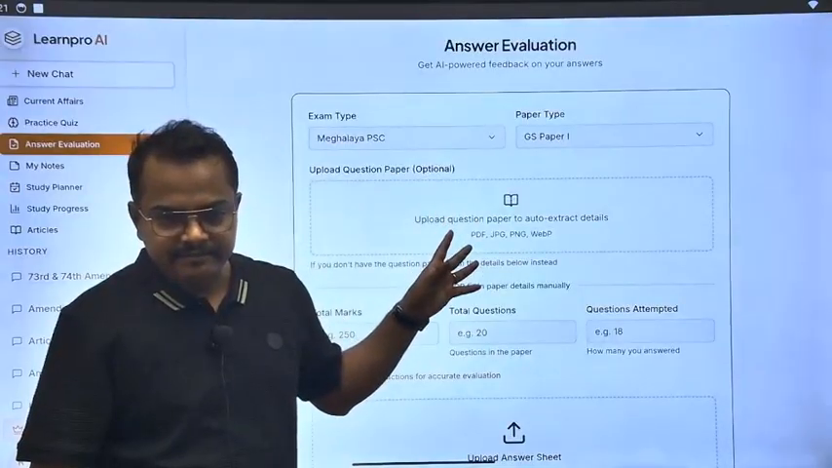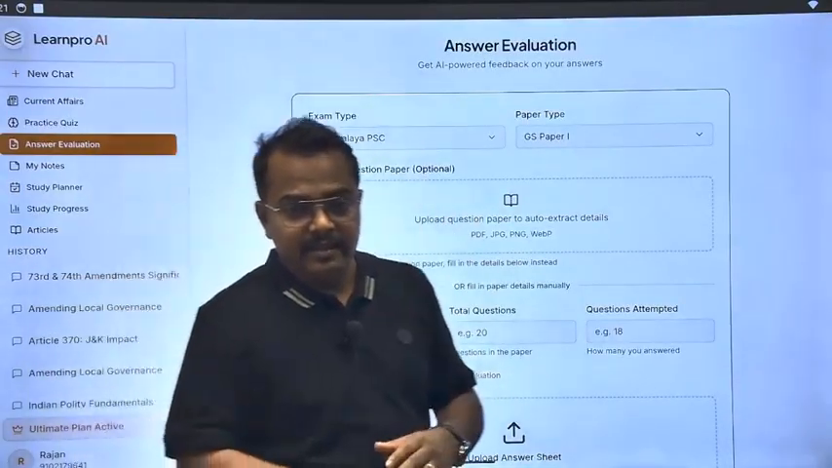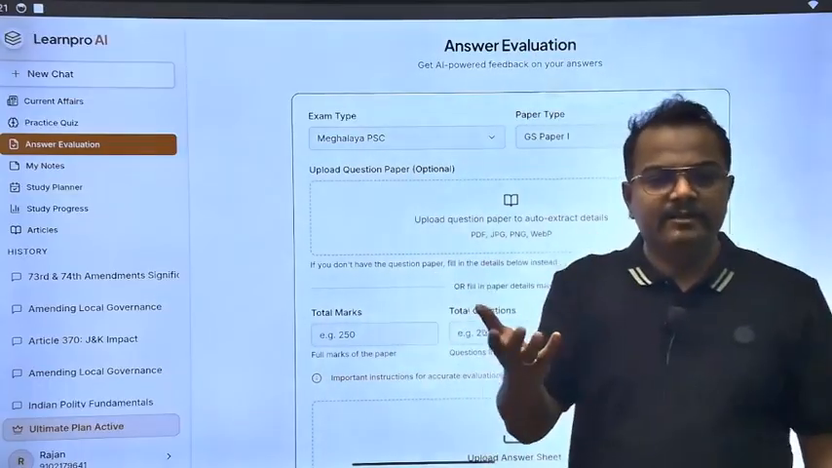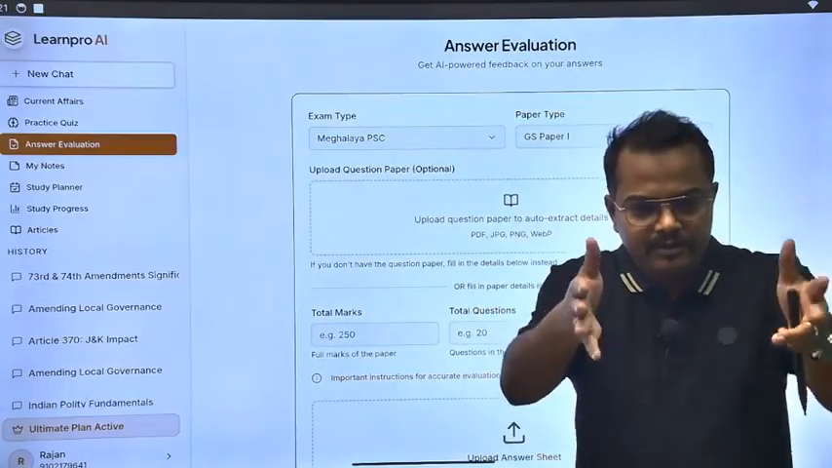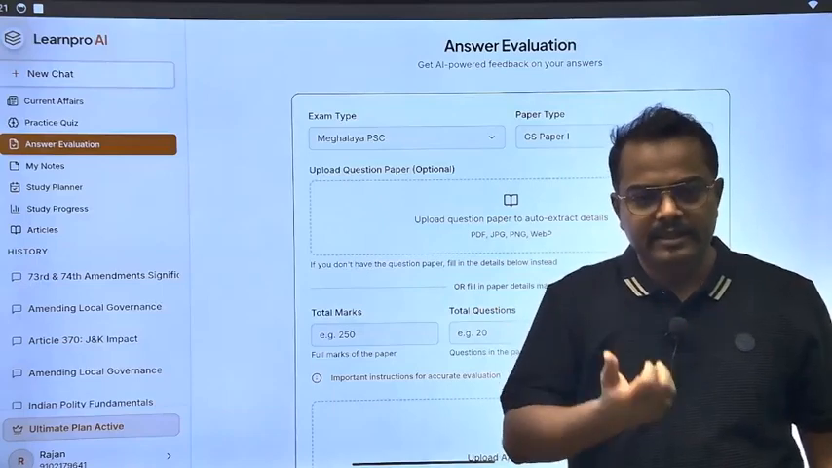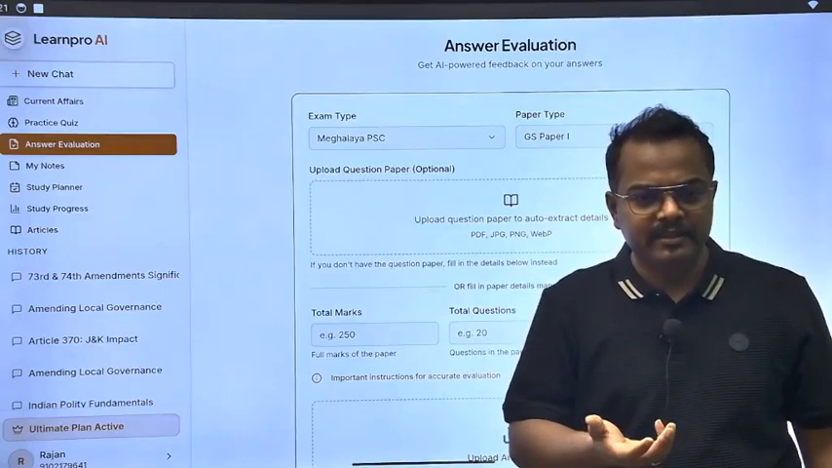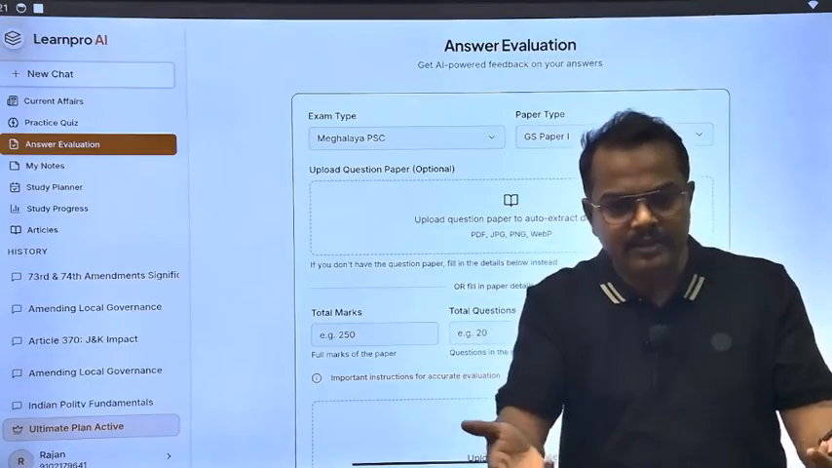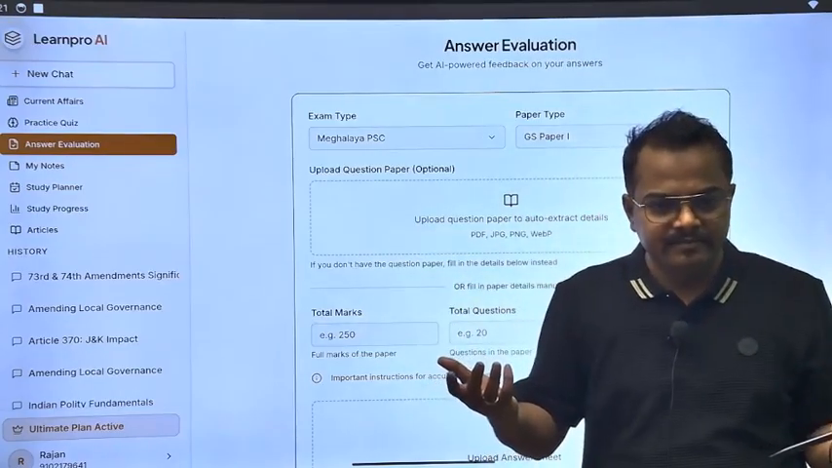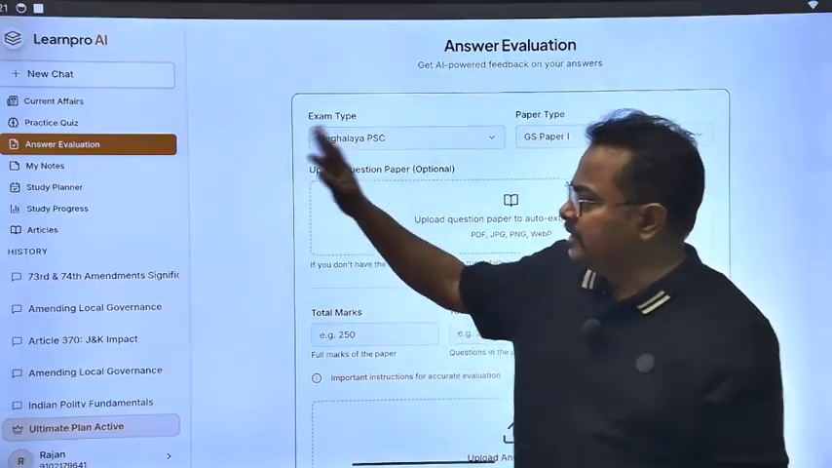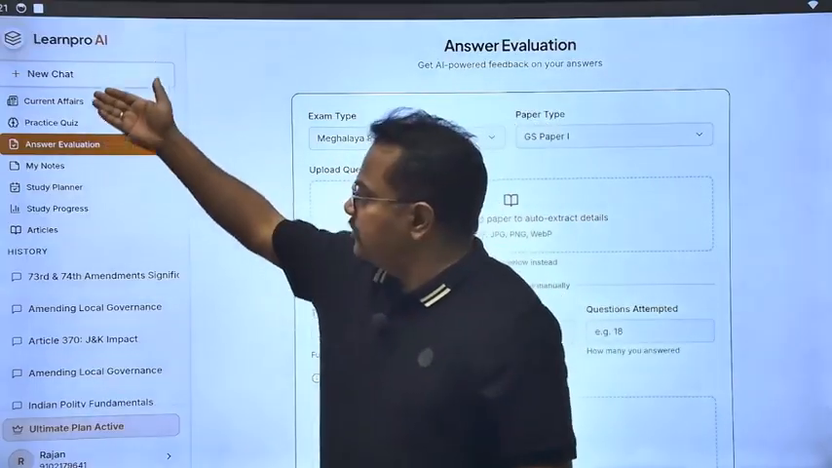Clear? So this is the answer evaluation, in which you don't have to always go in front of a mentor or the teacher to get your answer evaluated. But if you still want it, then I am always there. Okay. So anyway, now you understood these features.